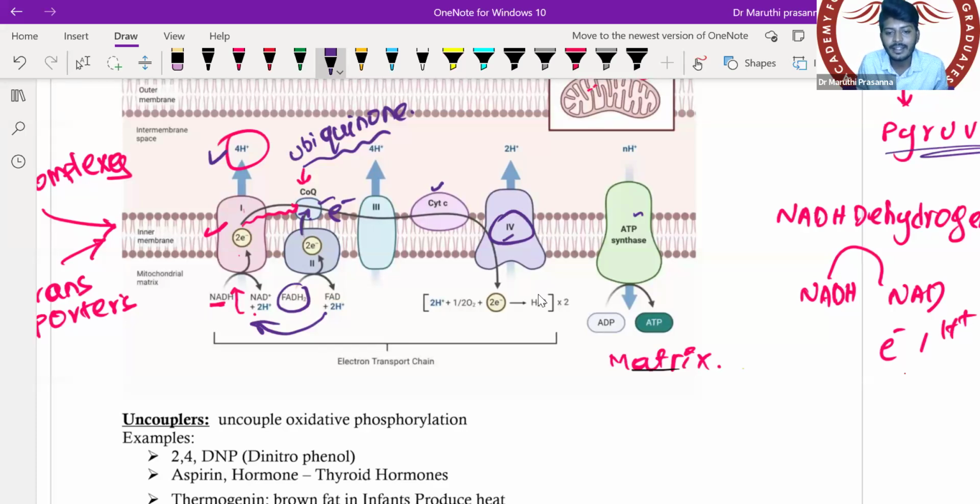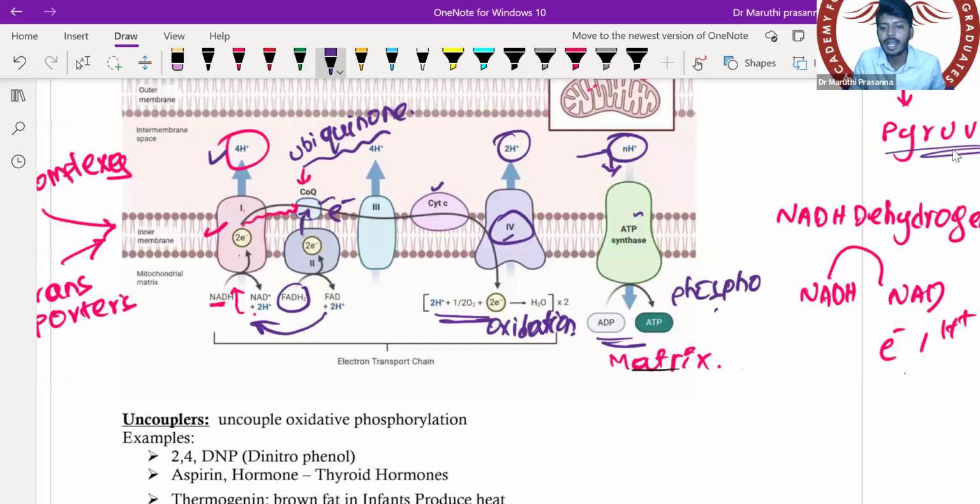So complex 4 utilizes these electrons and utilizes the oxygen from the breathing and undergoes one reaction called oxidation. While oxidation is occurring, all the hydrogen which was pumped out into the intermembrane space will be utilized. While it utilizes the hydrogen, it causes conversion of ADP into ATP. So this reaction is called phosphorylation.